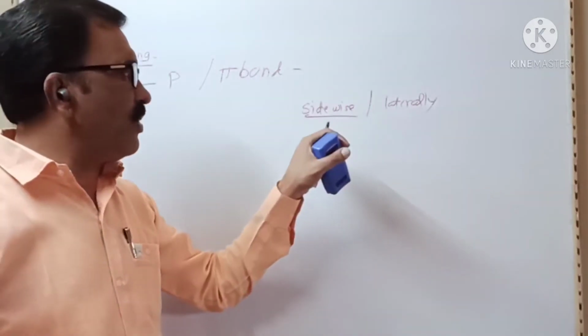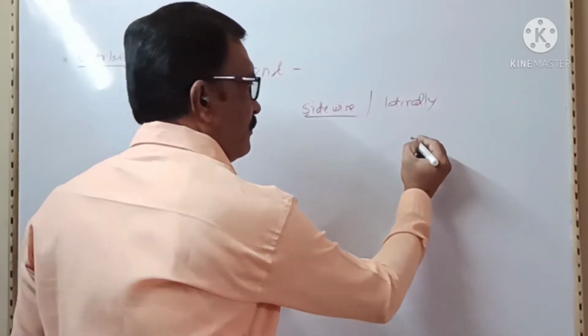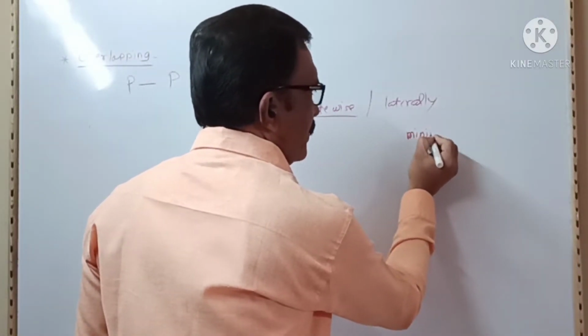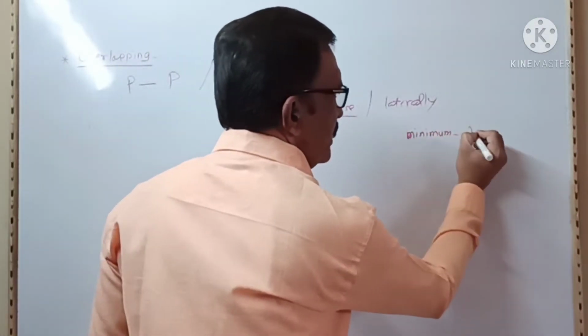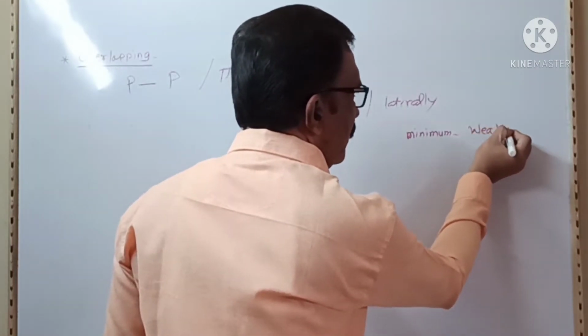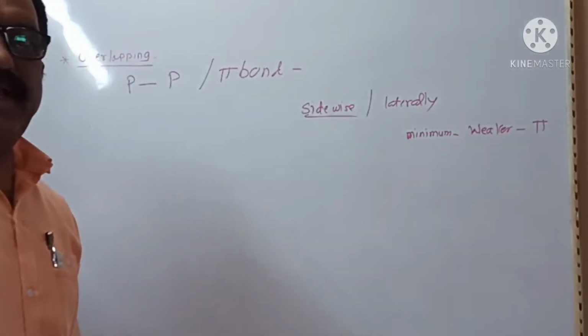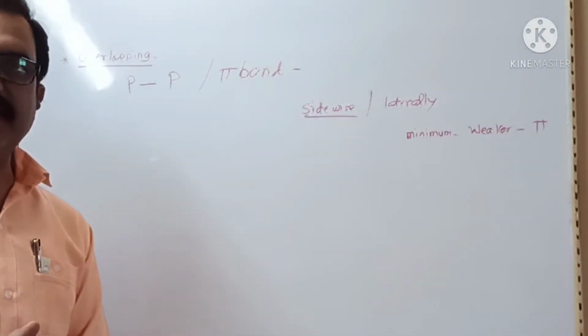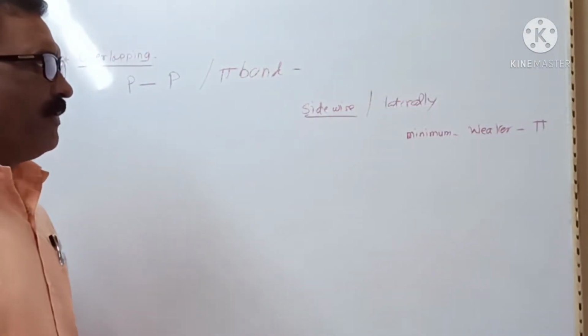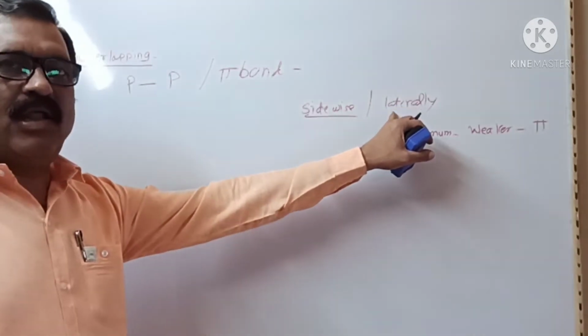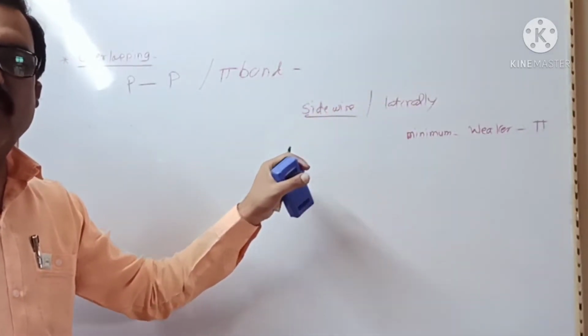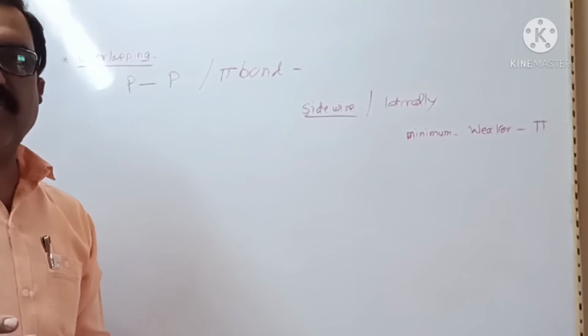As the extent of overlapping is minimum, the bond formed is weaker and is known as a pi covalent bond. That is, a pi bond is formed by lateral or sidewise overlapping of atomic orbitals.